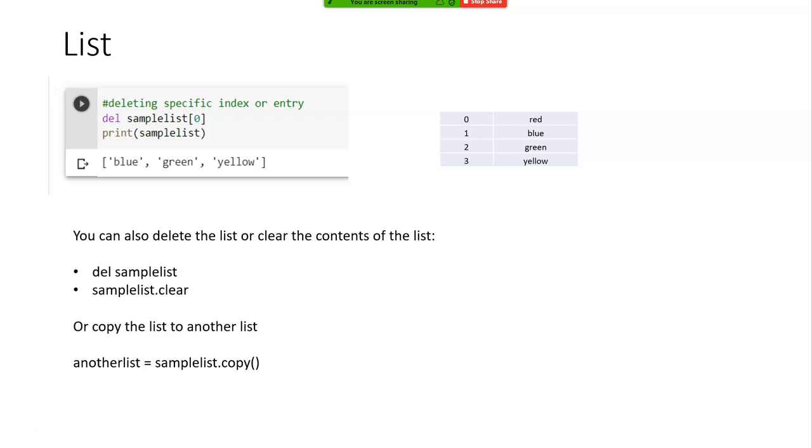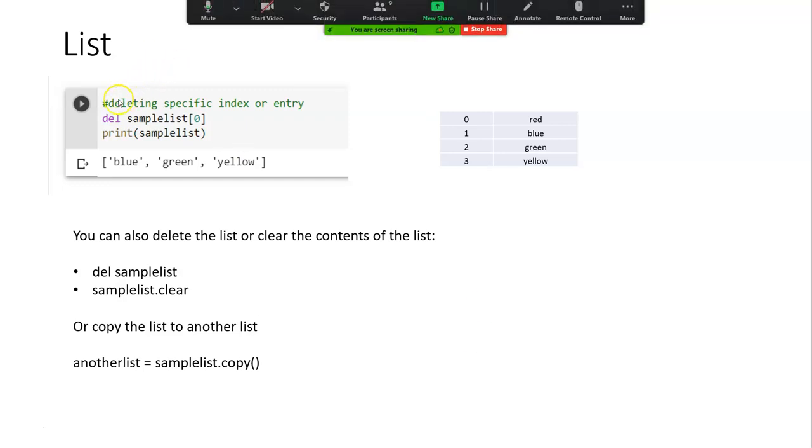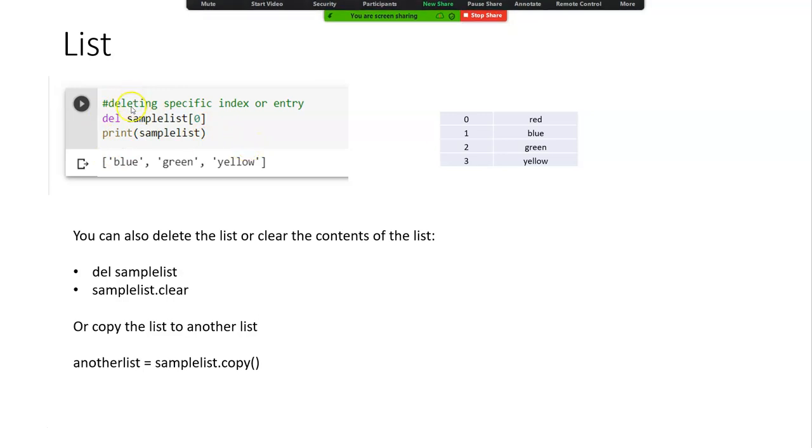Good. What is the use of hash? I said this in the previous session. Let me repeat it once again. The hash tells me what I'm going to do. I am writing it for my own reference. Whatever you write after a hash will not be processed by Python. It will ignore it and come straight to the del.